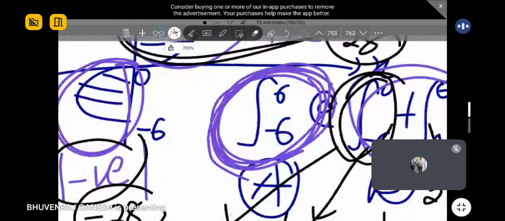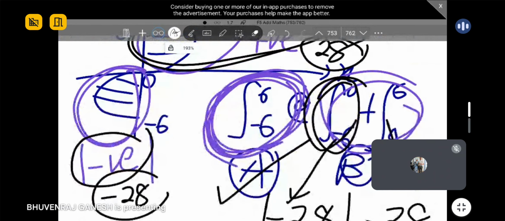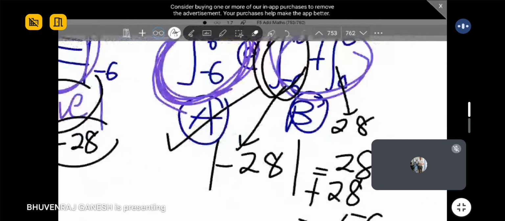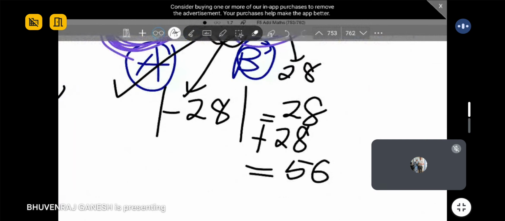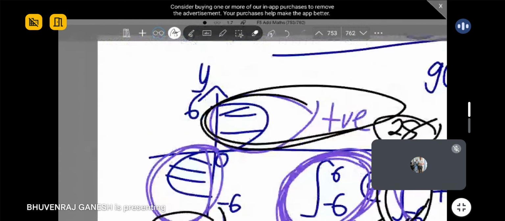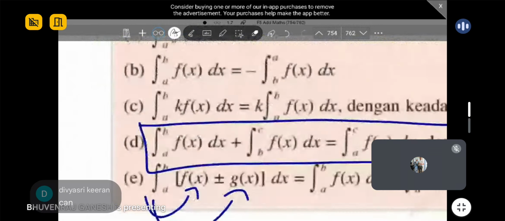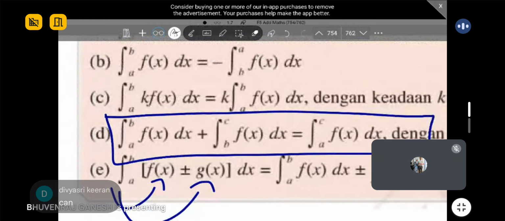How can area be 0? If you use method A, you should know that something is wrong with your answer already. So that's why the correct answer is 56. Can you see that, guys? So this is the importance of this rule number 4 here. That's why we need to separate.